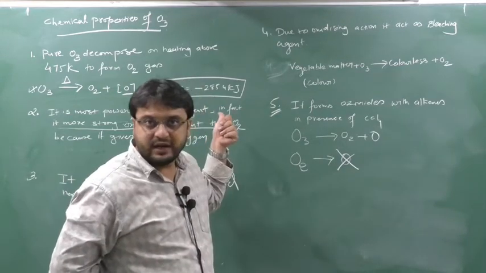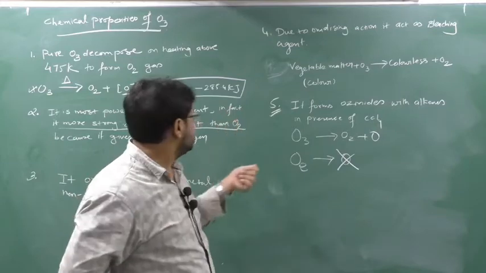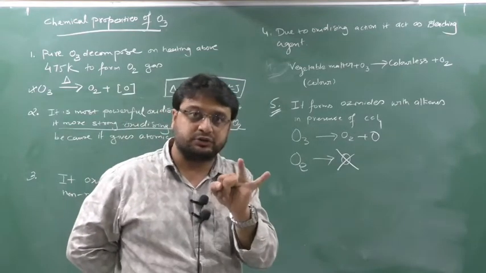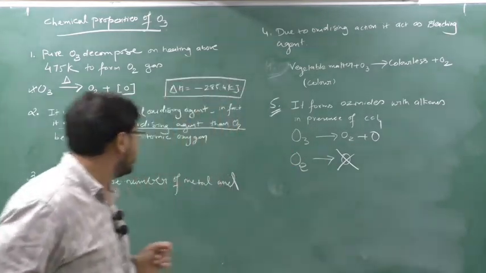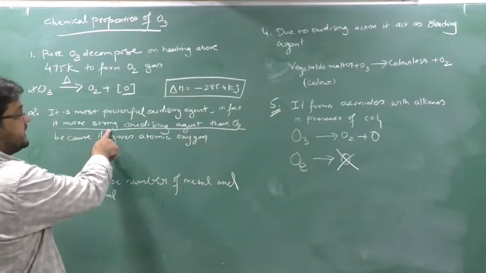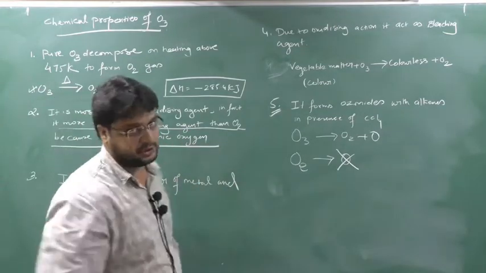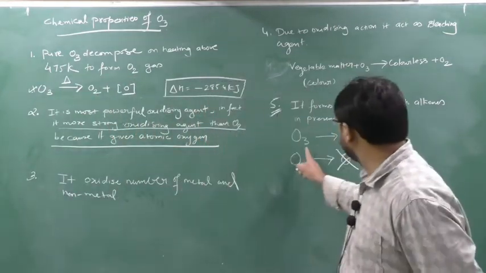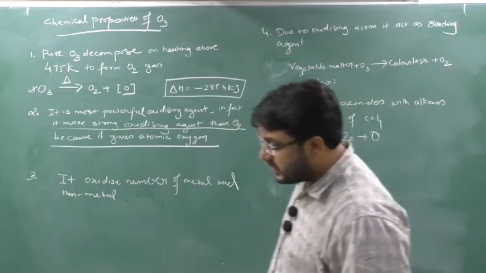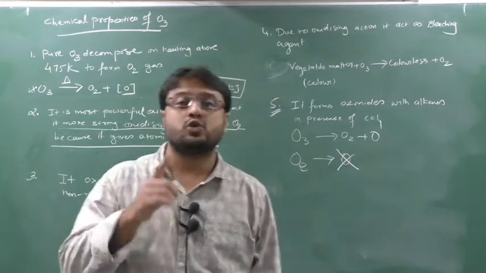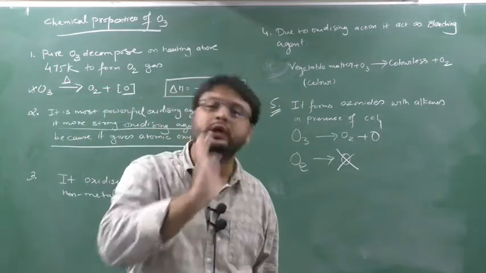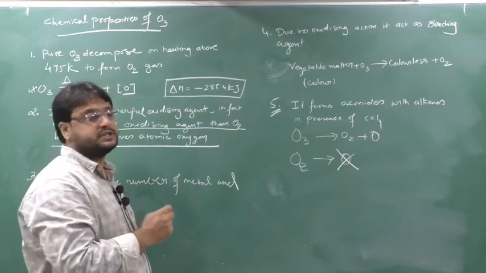So O2 directly reacts with a compound and acts as an oxidizing agent, whereas ozone comes with two things: O2 plus nascent oxygen. That's why ozone is a powerful oxidizing agent. So write down: it is the most powerful oxidizing agent. In fact, it is a stronger oxidizing agent than O2 because it gives atomic oxygen. Ozone gives atomic oxygen, whereas O2 will not. As ozone gives O2 plus atomic oxygen, ozone is the most powerful oxidizing agent, whereas O2 gives only O2. That's why it is a less powerful oxidizing agent than O3.